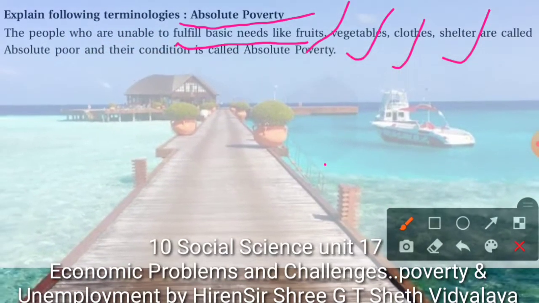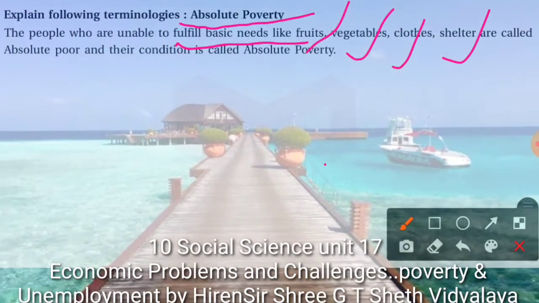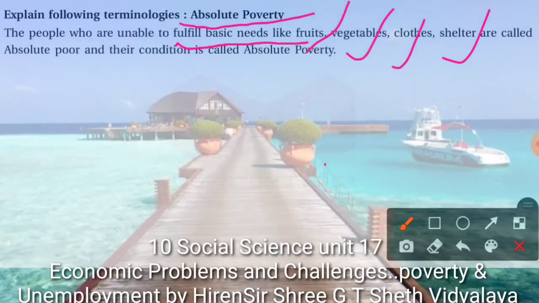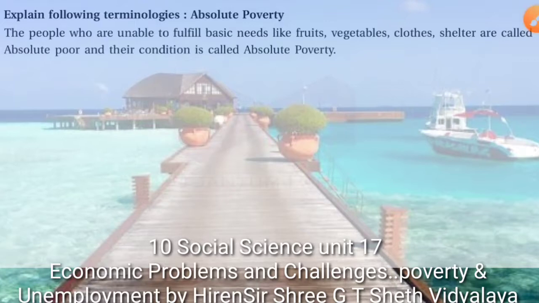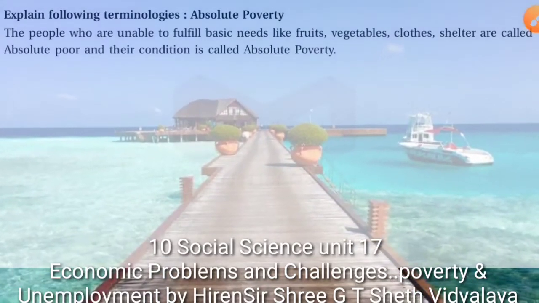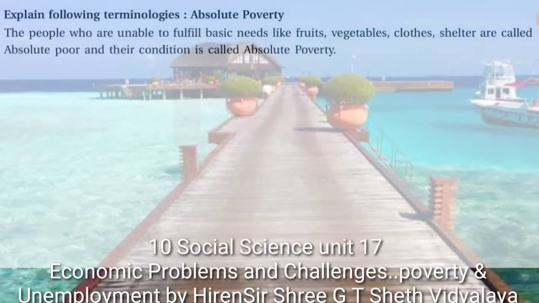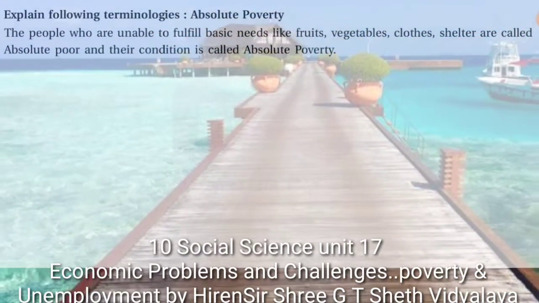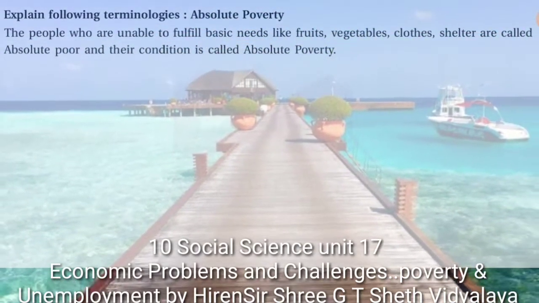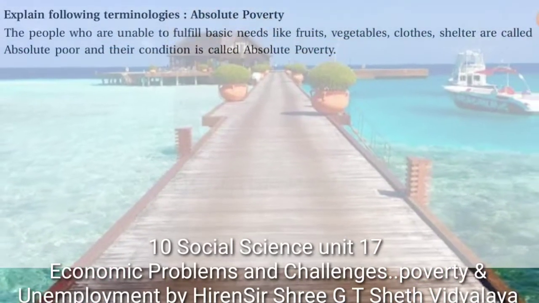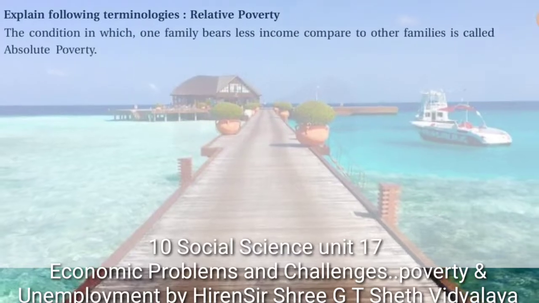These people will be considered absolute poor, because they are not able to meet the basic requirements, and their condition will be known as absolute poverty.